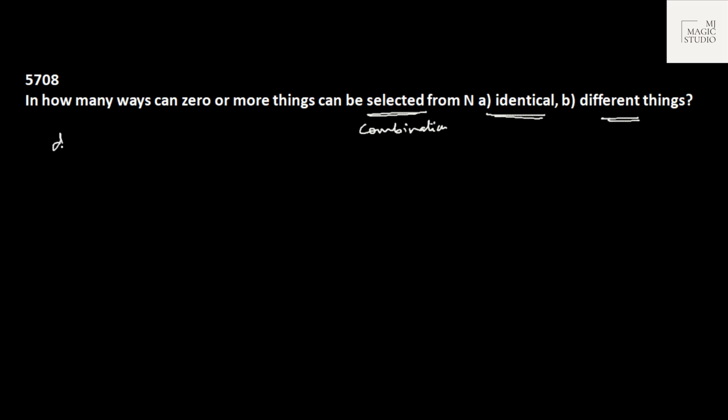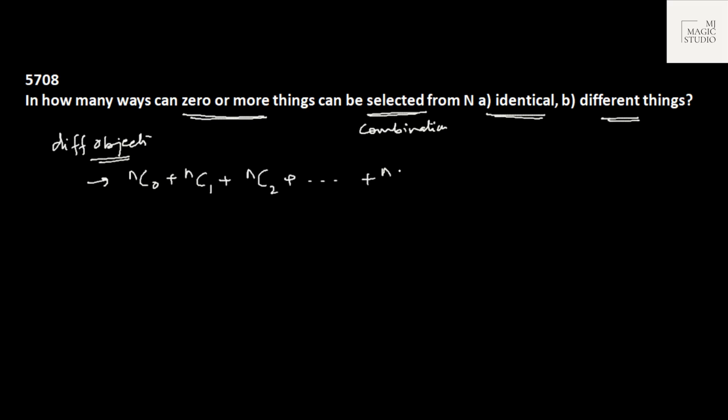First, let me talk about different objects. If we have got n different objects, then in how many ways can we select 0 or more things? That would be taken 0 at a time, or 1 at a time, or 2 at a time, or all at a time. So if there are n different objects, we can select 0 or more things in nC0 plus nC1 plus nC2 till nCn ways, and this is nothing but 2 to the power n.